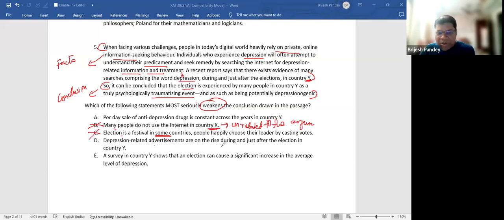Depression related advertisements are on the rise during and after the election. So it's quite possible. See, when you say that you have to weaken, maybe elections... See, this sort of option goes both the ways. I will tell you how it goes both the ways. It goes both the ways because maybe elections do create depression in people. And that's why you have advertisements, because you have potential customers. Yes or no? This is one way of looking at it.